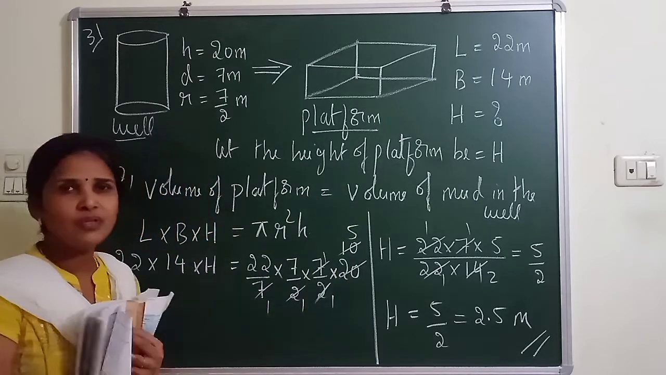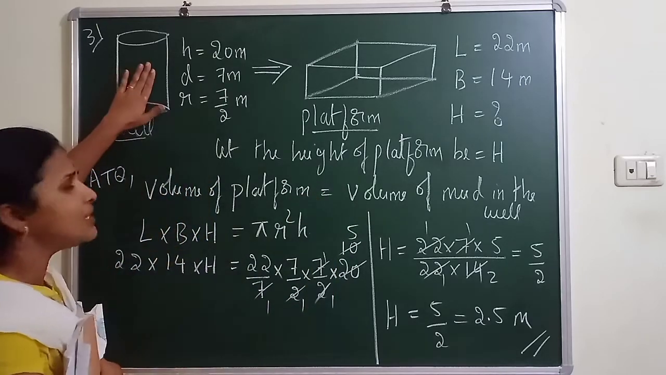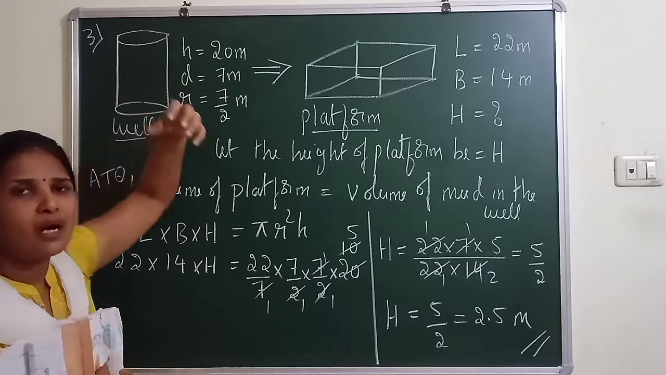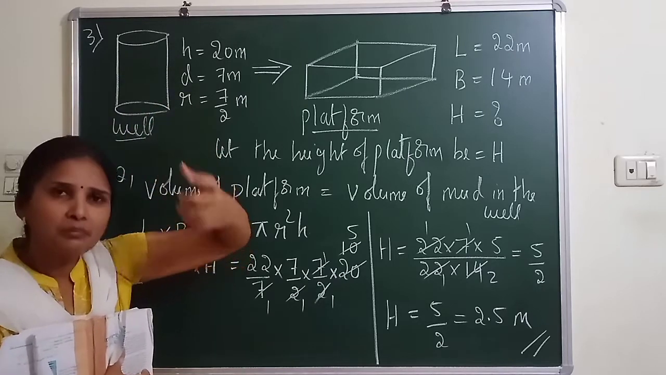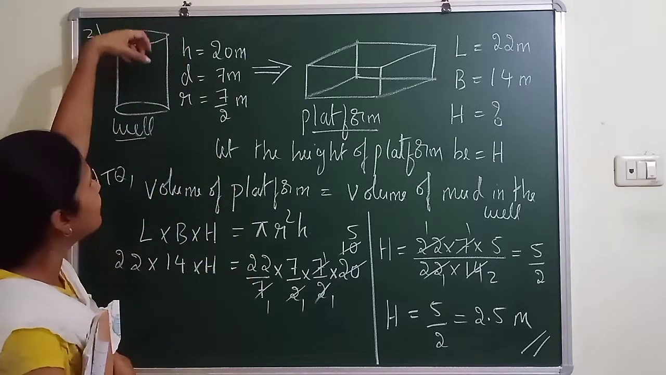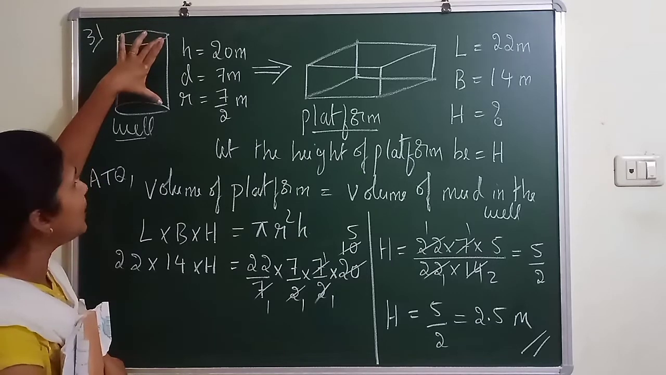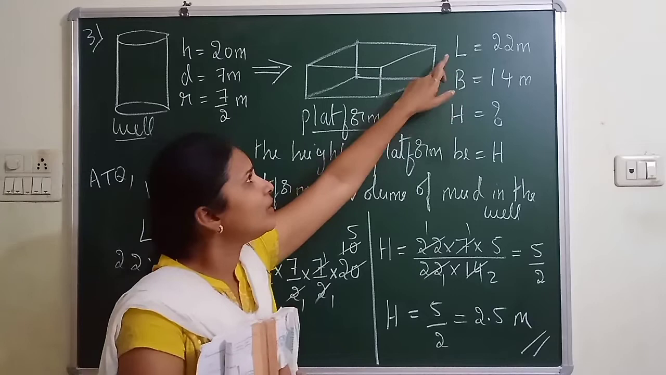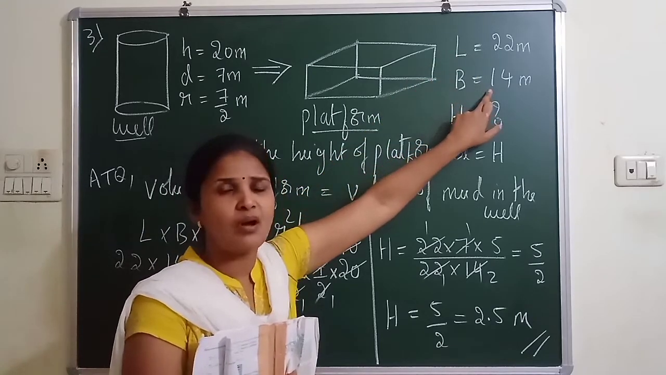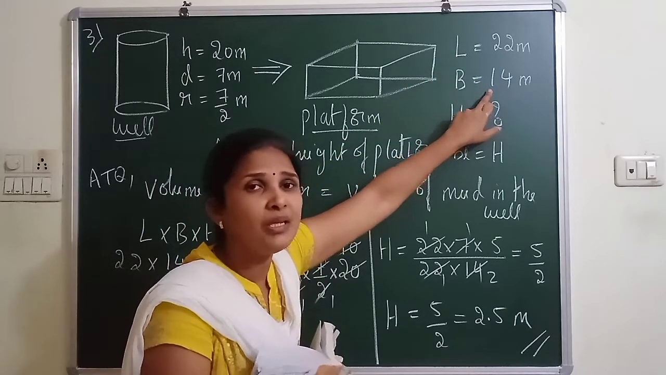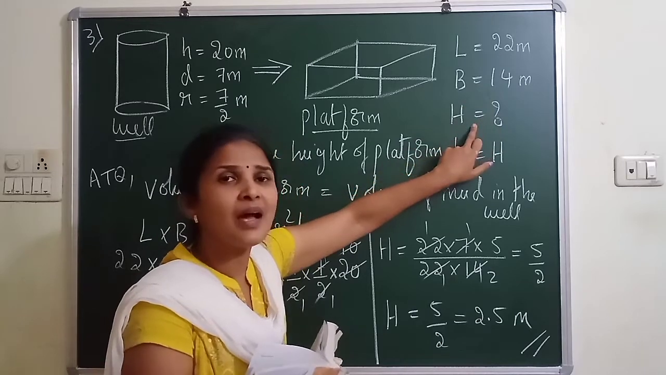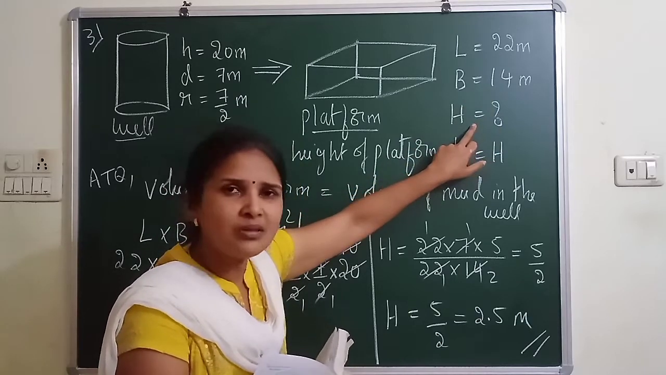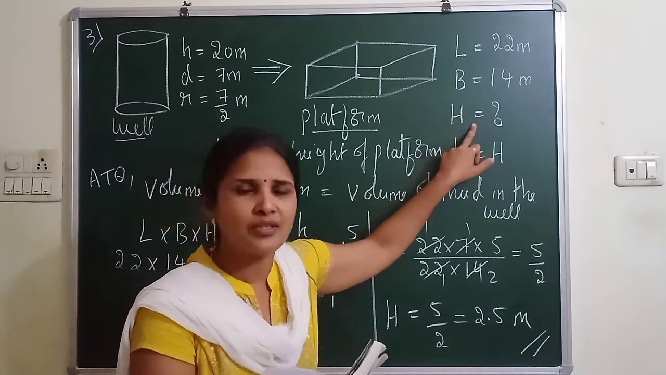So what is the meaning of this? The volume of mud inside the well, whatever mud or earth he has given in this height of the well, is used to make a platform. The platform he has given as 22 by 14. So how do you understand that it is L and B? Because he is asking the height of the platform. So in which 3D figure do you have L, B and H? Tell me.